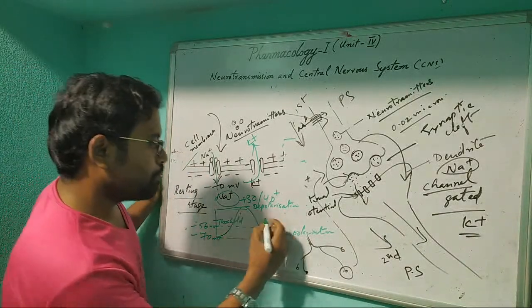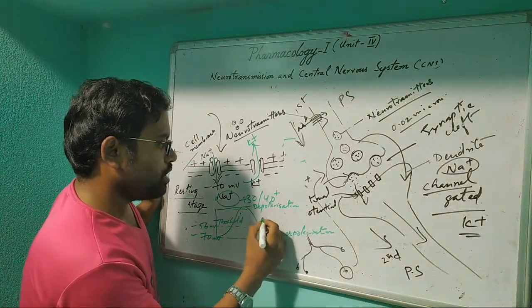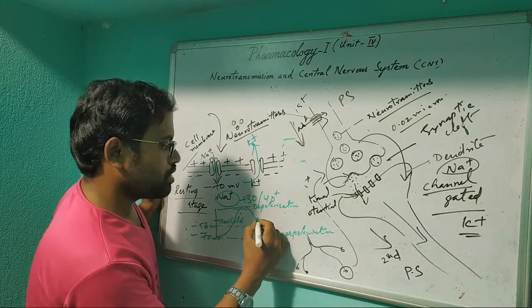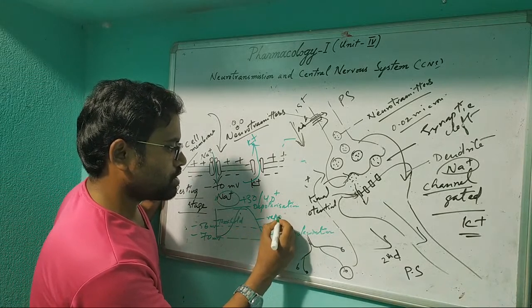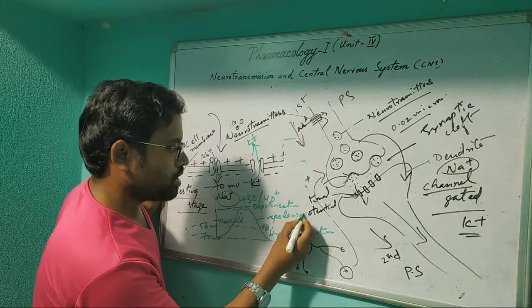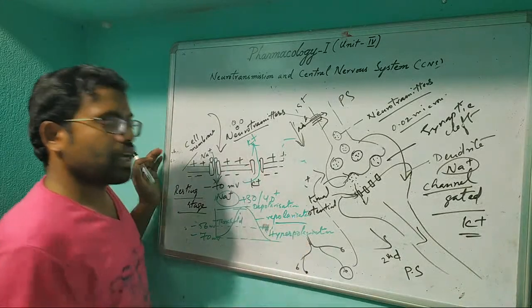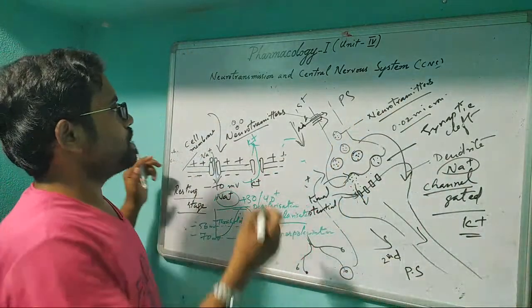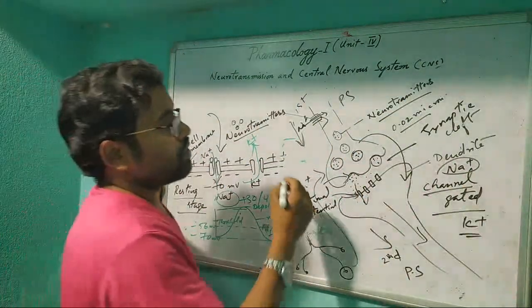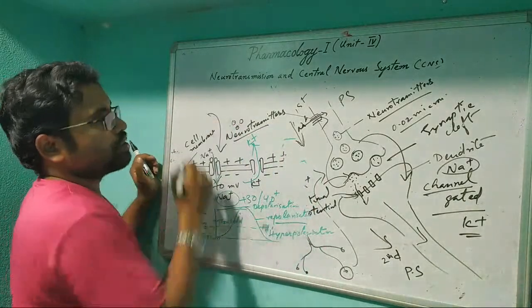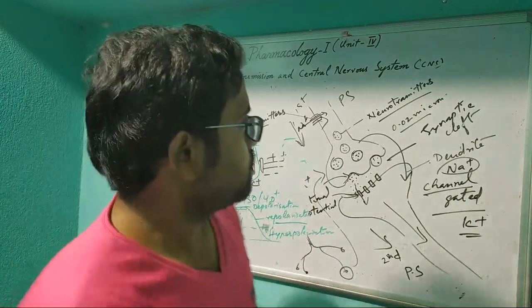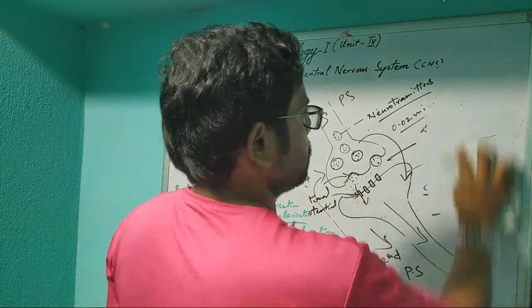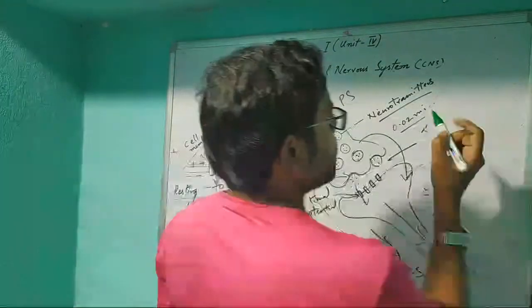Between depolarization and hyperpolarization there is a stage called repolarization. It means another signal will come from that point. How does the signal actually occur? This is the nerve cell.